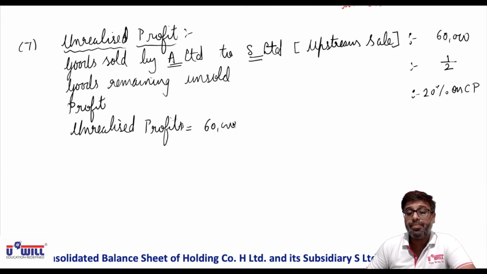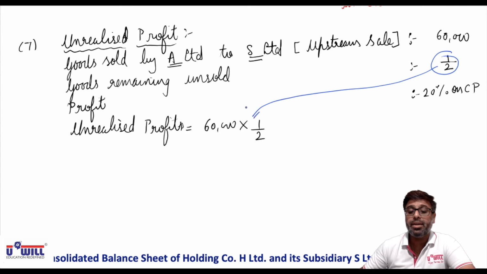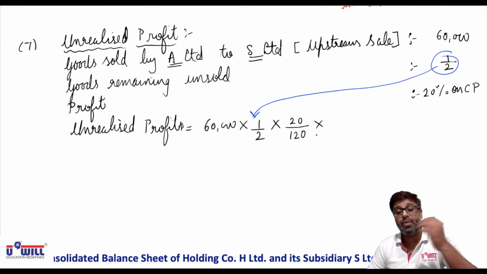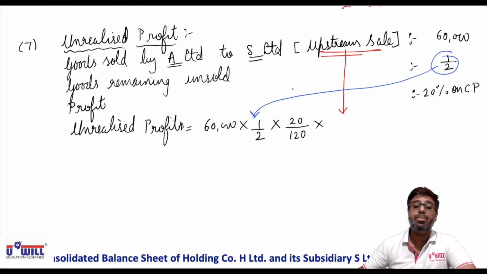60,000 into half. Why half? For this unsold goods. We'll do 60,000 into half for this unsold goods. Then, since profit is 20% on cost price, you do 20 upon 120. If it is on selling price, you do 20 upon 100. If it is on cost price, you do 20 upon 120. And further into, since it is upstream sale, we have to take only holding company's share.